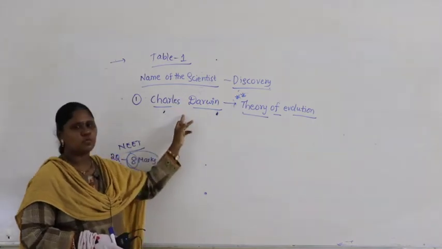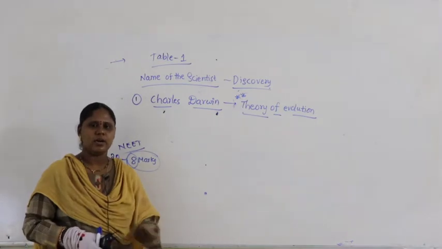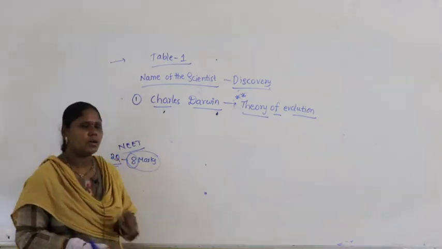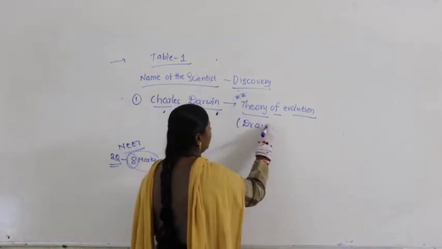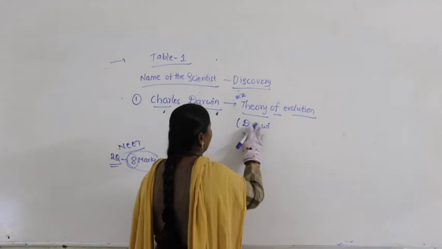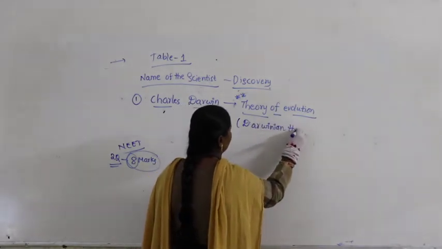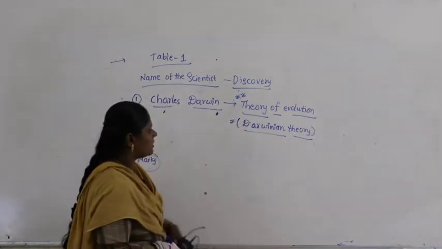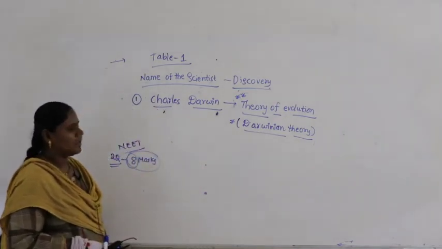Who is the scientist we are speaking about now? Charles Darwin. I think in lower classes you studied Darwinian theory. You might have heard about what is called Darwinian theory. Okay, so what is this called? Darwinian theory. What is Darwinian theory?